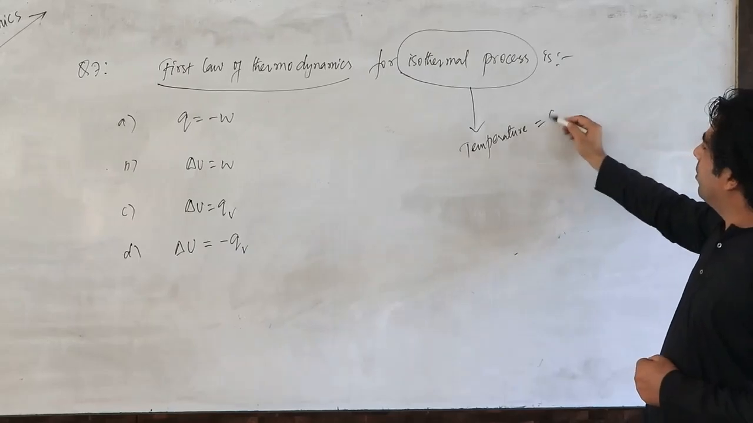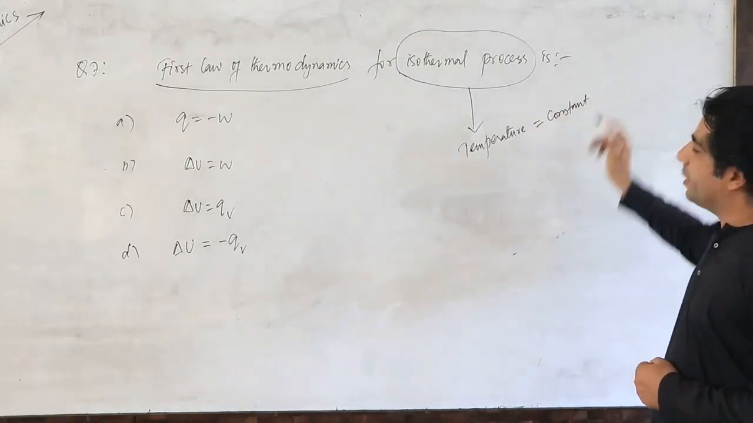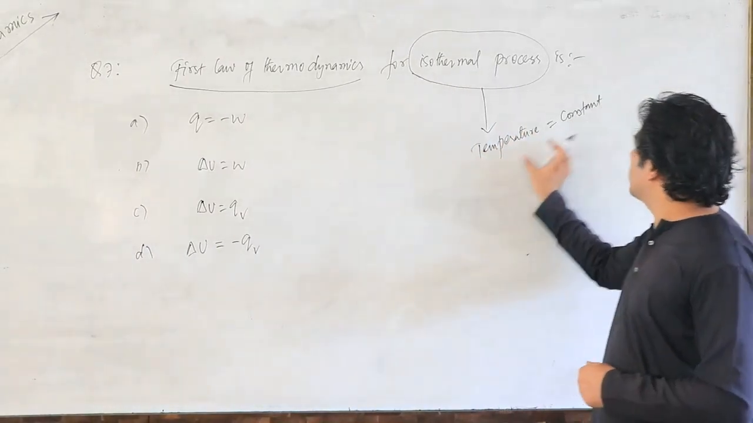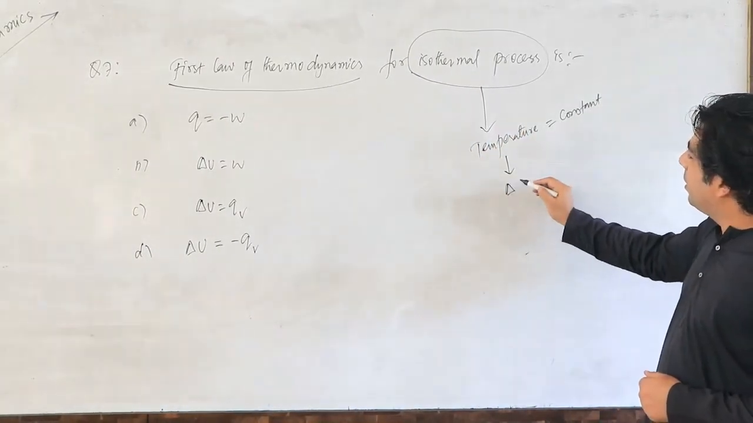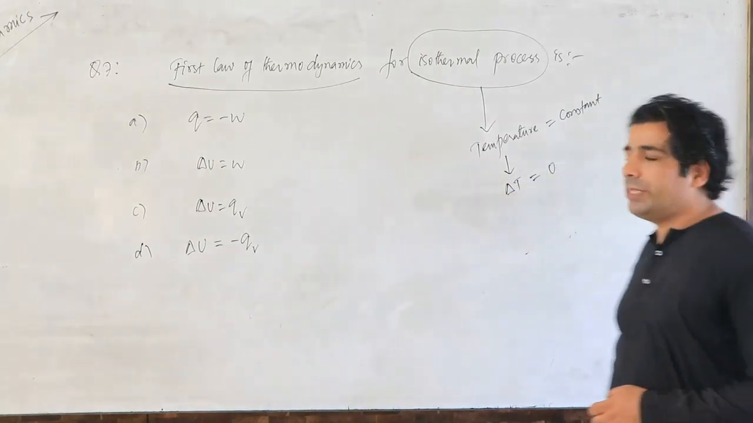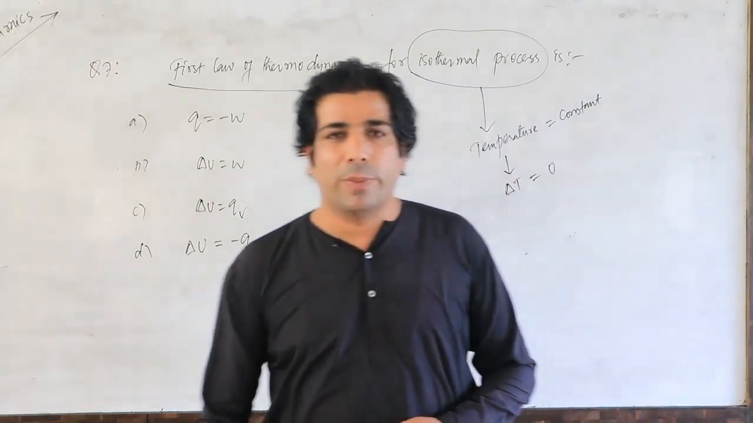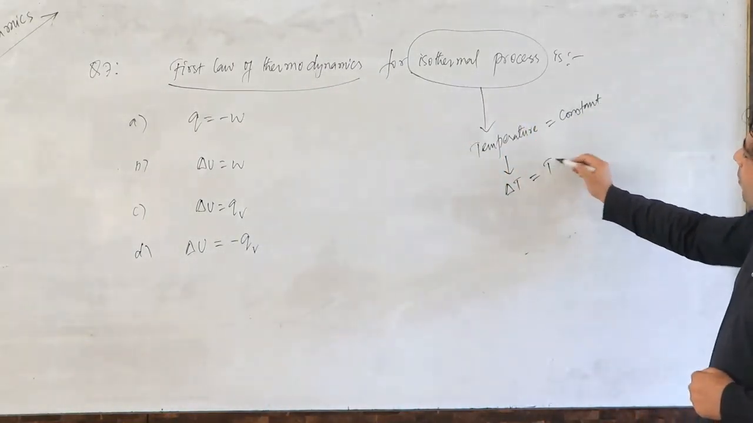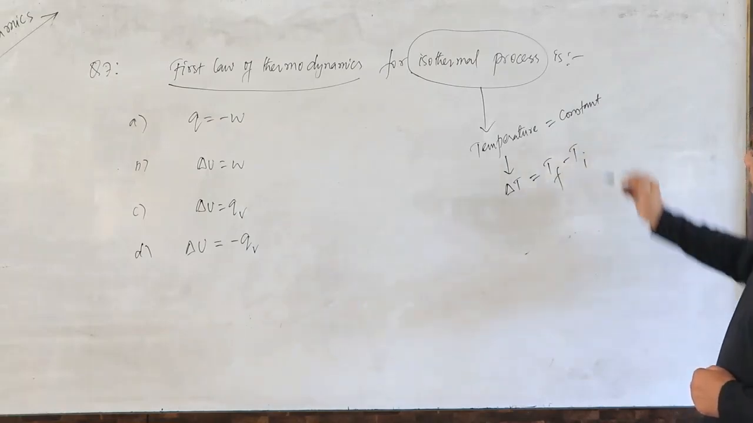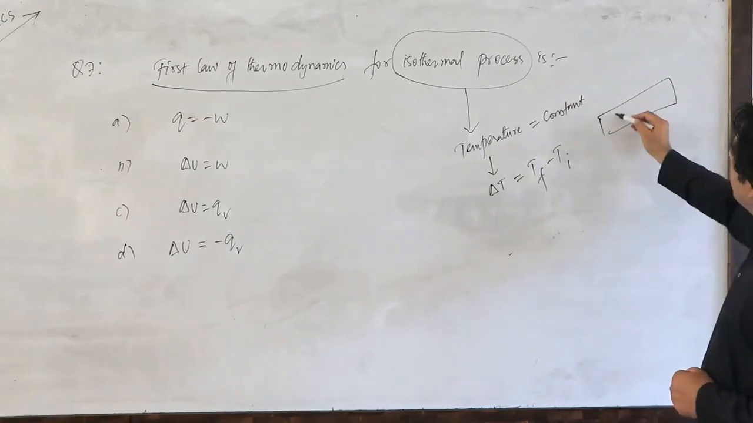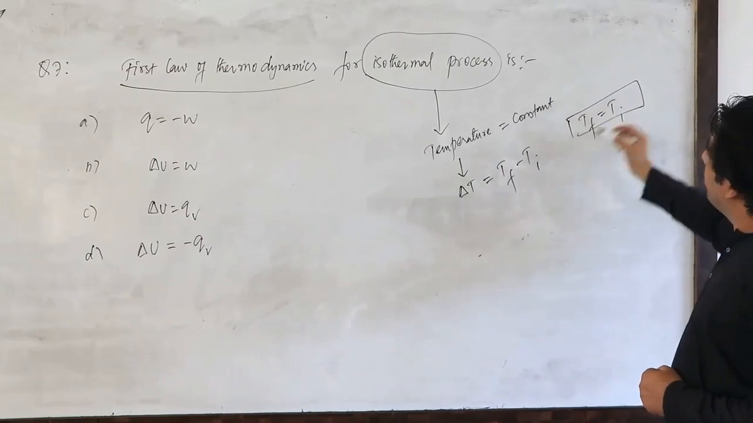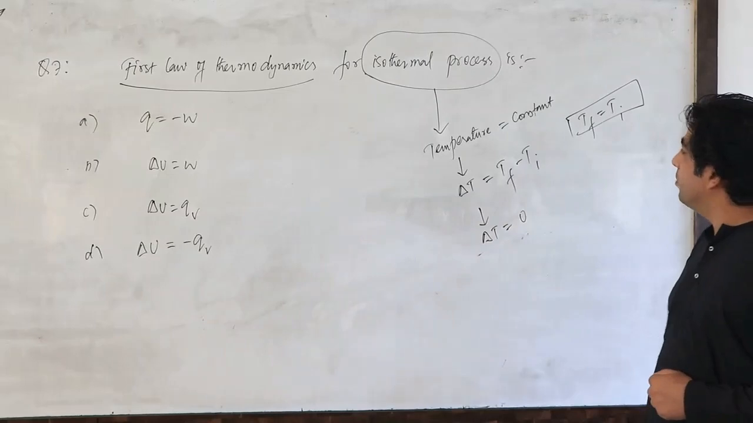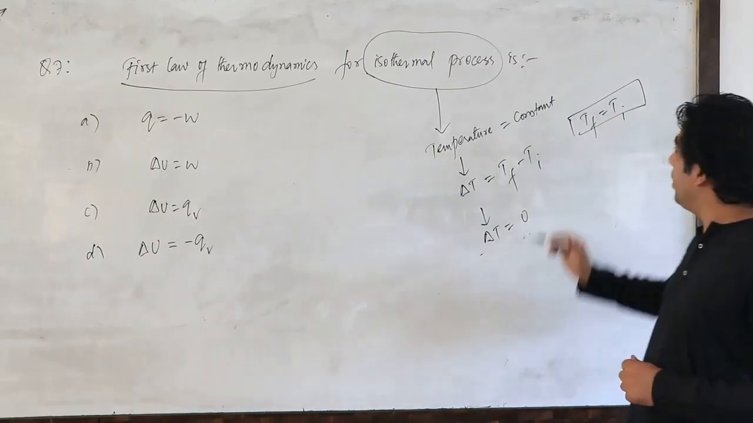temperature of the process will be constant. Or we can say that the temperature throughout the process will be constant. When temperature is constant, it also means that delta T is equal to 0. That means change in temperature is equal to 0 because temperature is constant. We can also write it like this: T final minus T initial. And we know that T final is equal to T initial because temperature is constant. So delta T will be equal to 0 because both are equal. Yes or no, my dear friends?